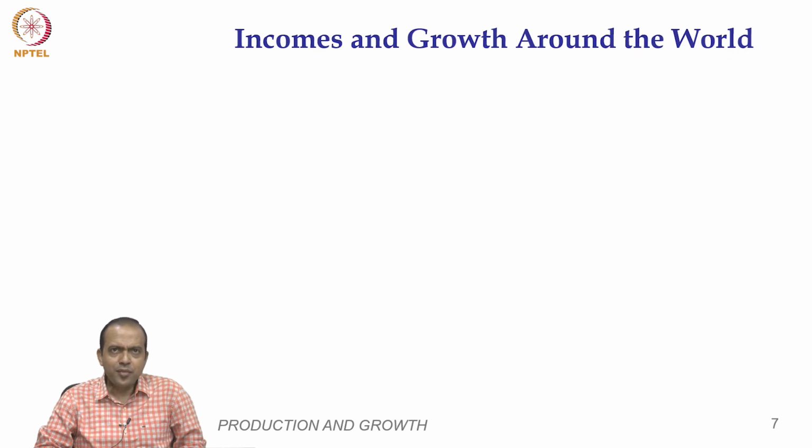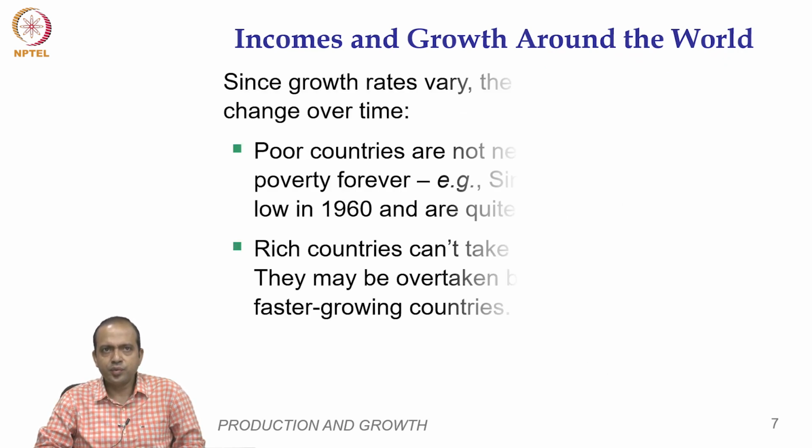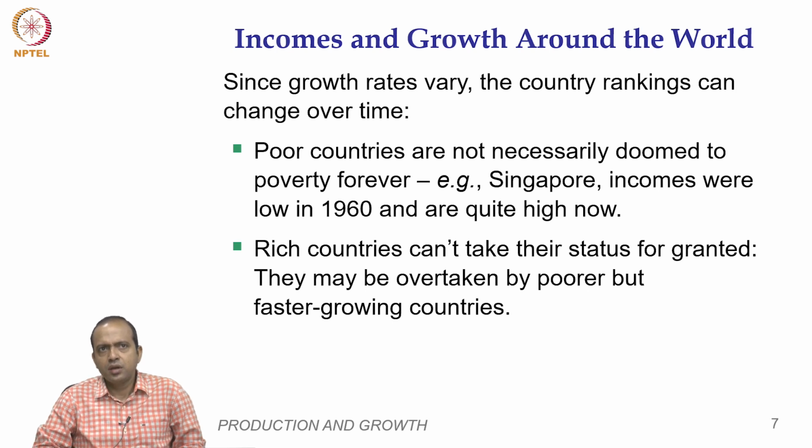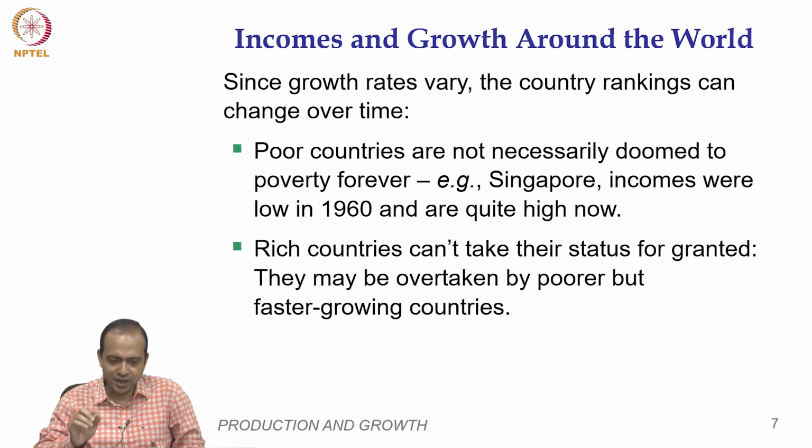Now, income and growth around the world: since growth rates vary, the country rankings can also change. Poor countries are not necessarily doomed to forever poverty. A country is poor today, that does not mean the country will remain poor forever. For example, a country like Singapore was quite poor.